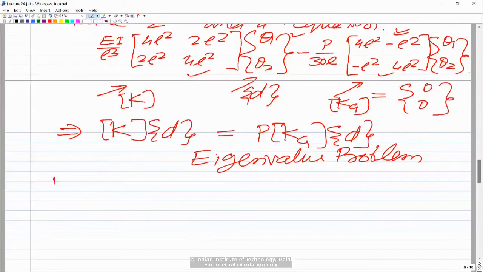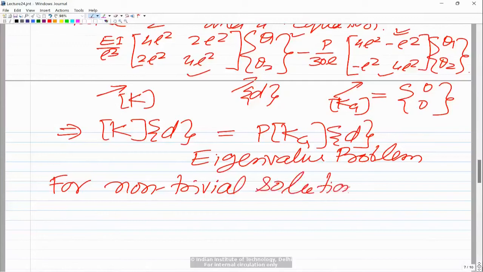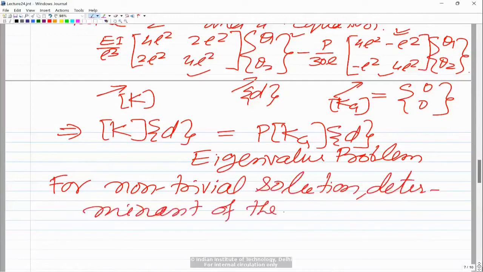So for non-trivial solution, whatever you would have learned for solving an eigenvalue problem, the same thing is applicable here.